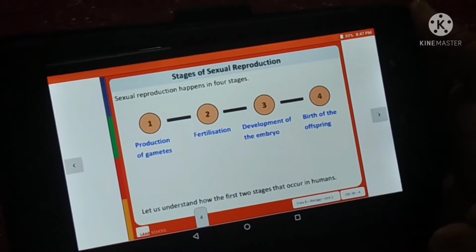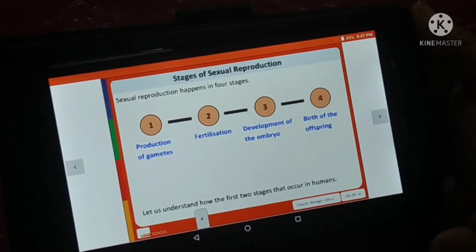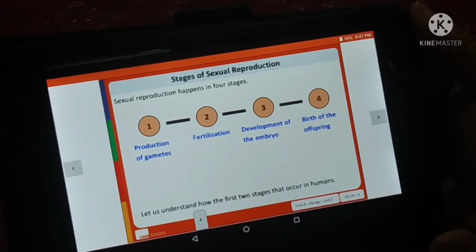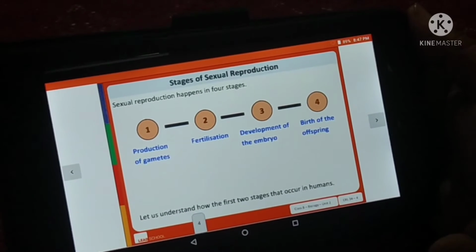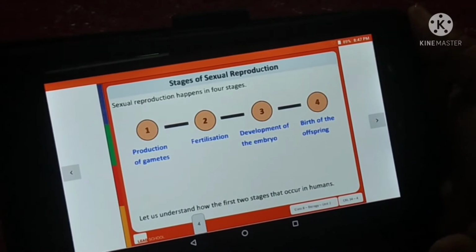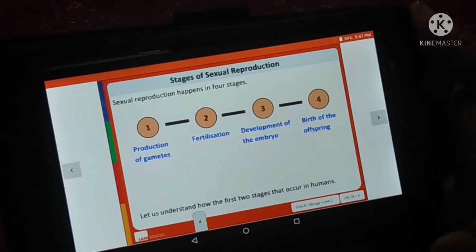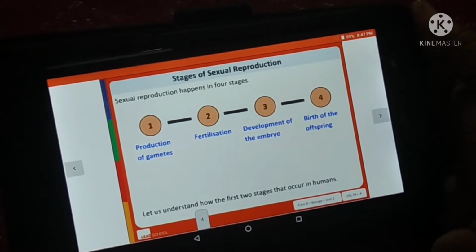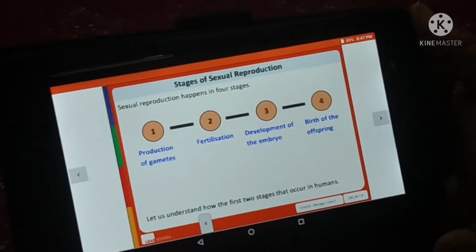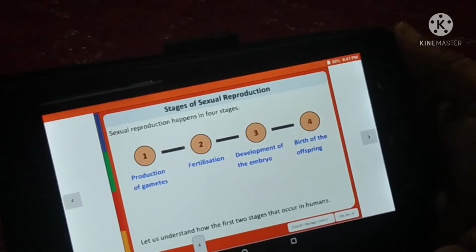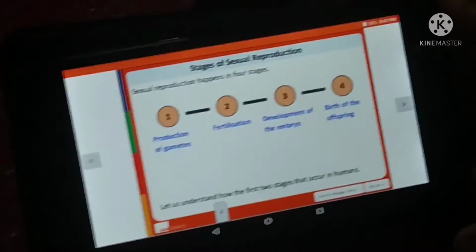Sexual reproduction happens in 4 stages. Number 1 is production of gametes. Number 2, fertilization. Number 3, development of the embryo. Number 4, birth of the offspring. Now let us understand the first 2 stages as they occur in humans.